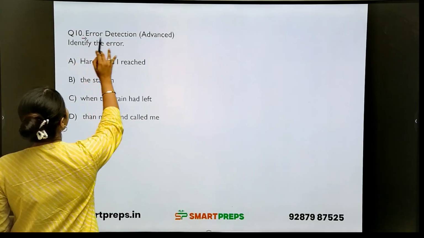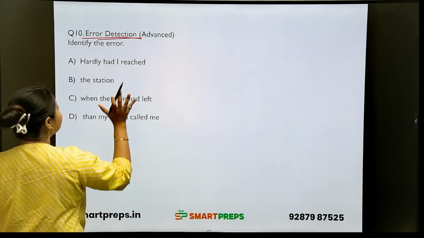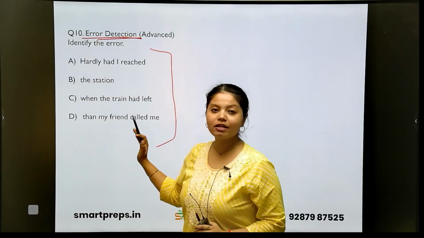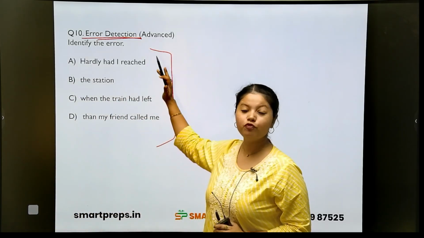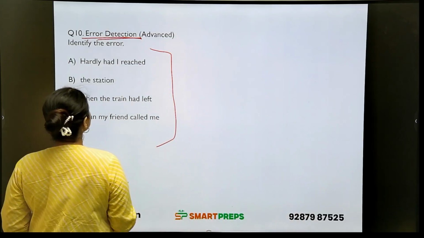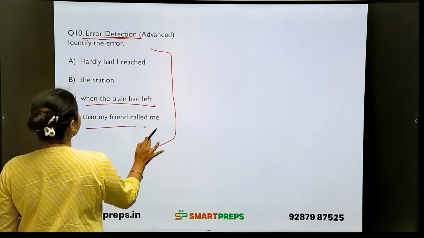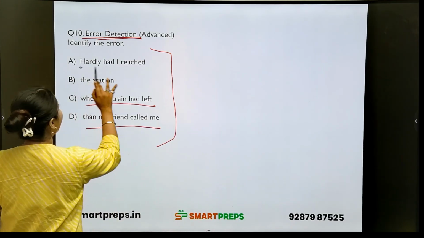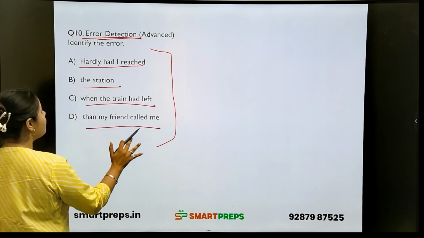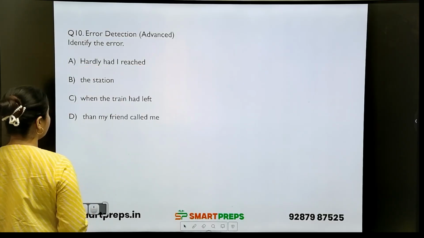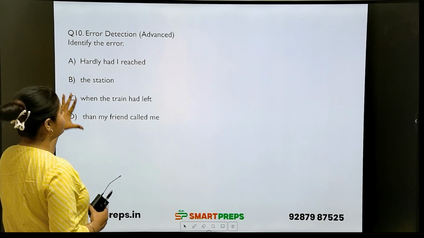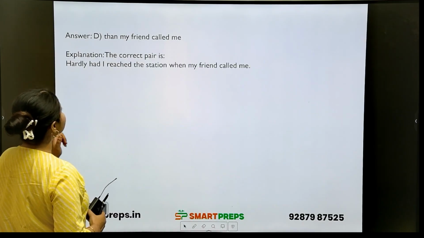Okay, next is error detection. Okay, this is an advanced question. Clear? Just check. All the parts of the question are given here in 4 different parts. Now just check where is the error. Hardly had I reached the station when the train had left, then my friend called me. What will be the answer? You have to find the error from each of these options. Okay, what is the answer? Answer is "then my friend called me."